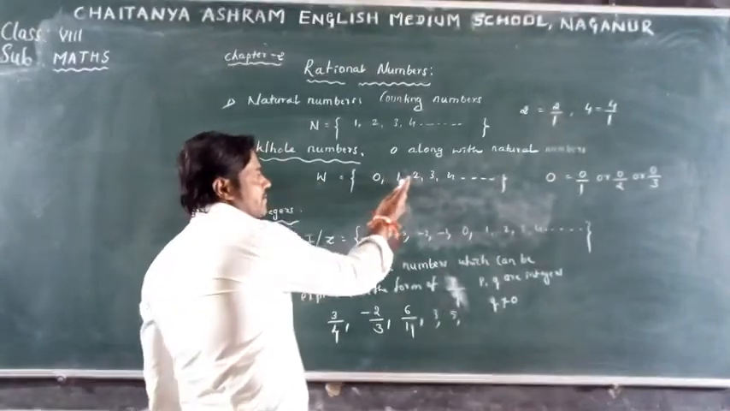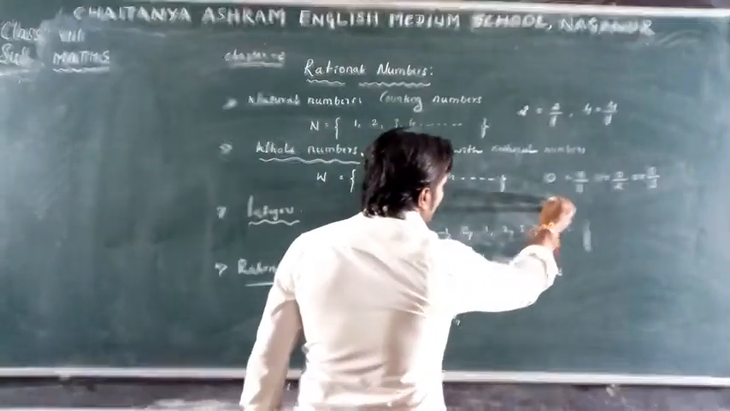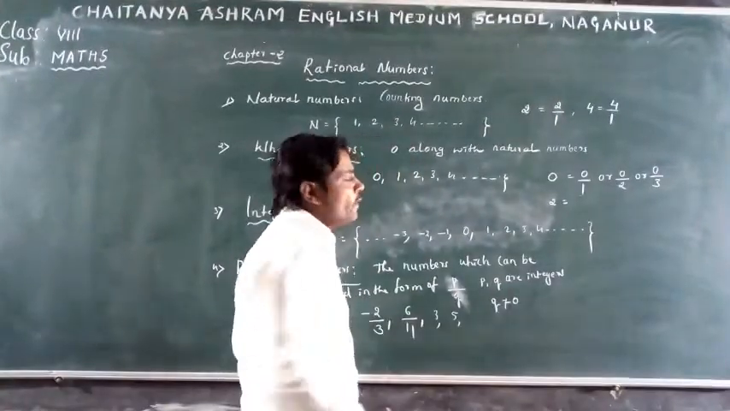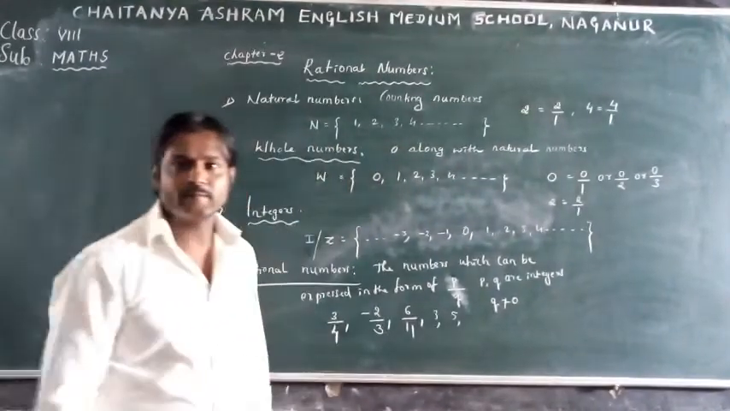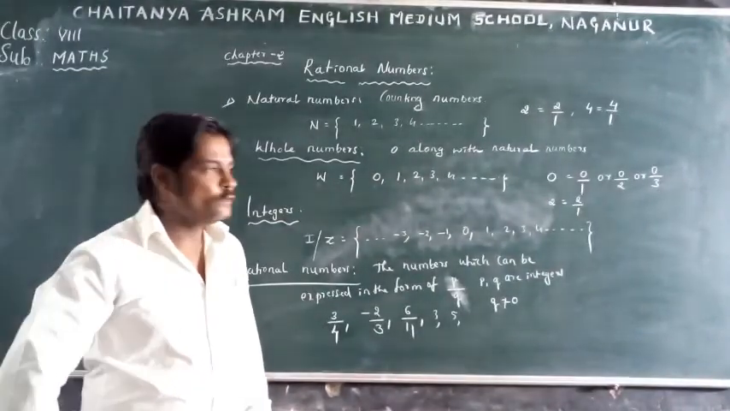Consider 2. 2 is a whole number. That 2 also we can write in the form of p by q by writing 1 as a denominator. Clear? So then,